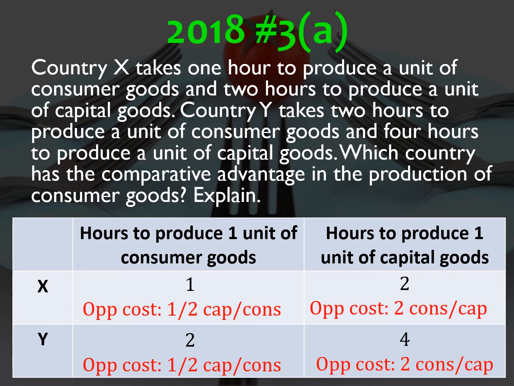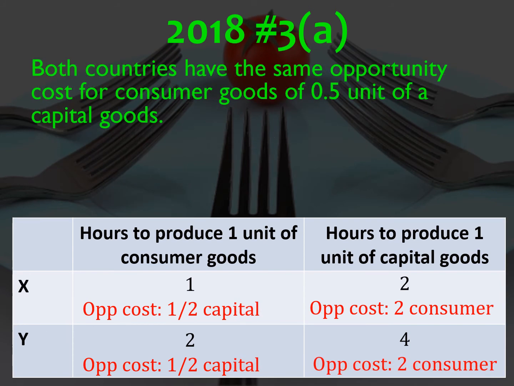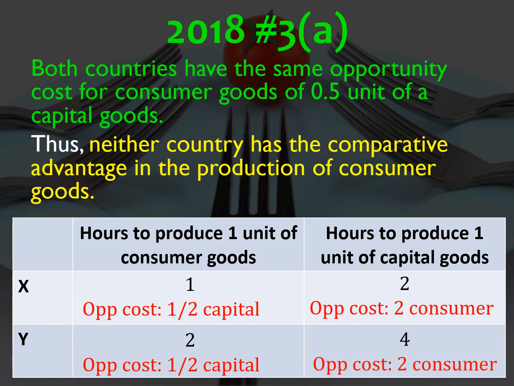So this is an input, which means input goes on the bottom. So for consumer goods, for X, the opportunity cost is 1/2 of a capital good. For country Y, it's still 1/2 of a capital good to produce 1 consumer good. So it turns out the opportunity costs are the same. Since opportunity costs are the same, neither country has comparative advantage in the production of consumer goods.